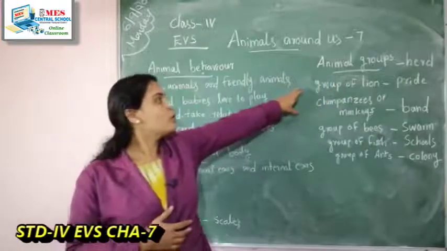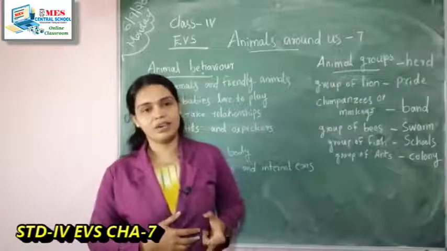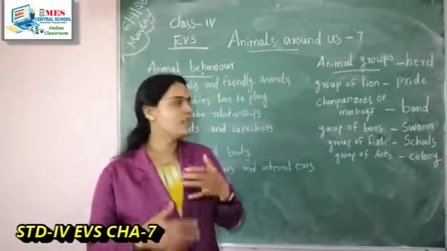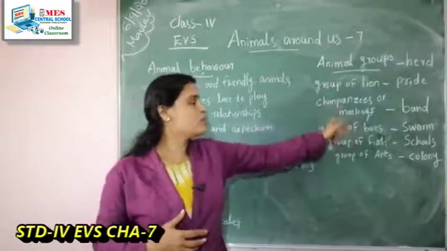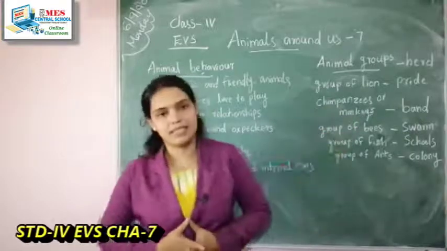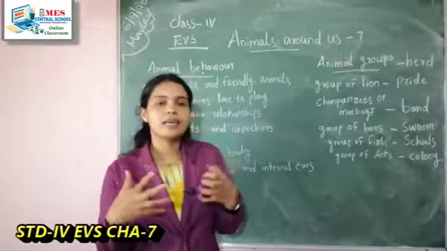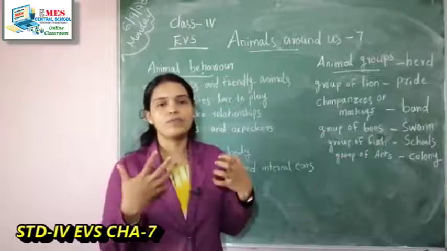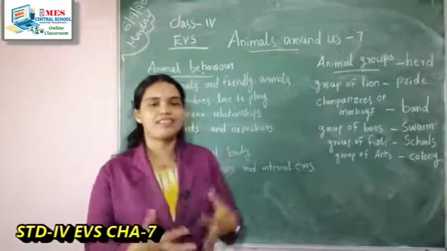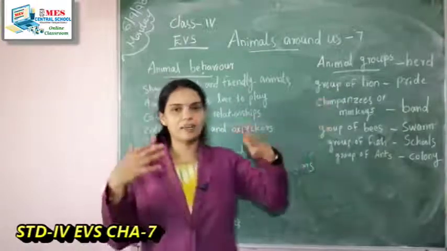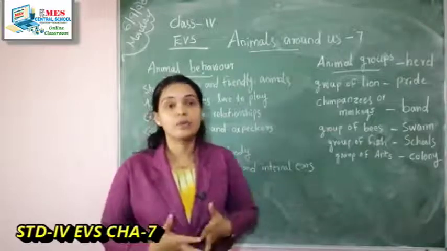A group of lions is called a pride. We already discussed this, that's why I am going fast. A group of chimpanzees or monkeys we call a band. The animals come in groups to search for their food and water. If we observe the animals, it's very interesting. Monkeys come with their families and their children. Many members will be in a group.